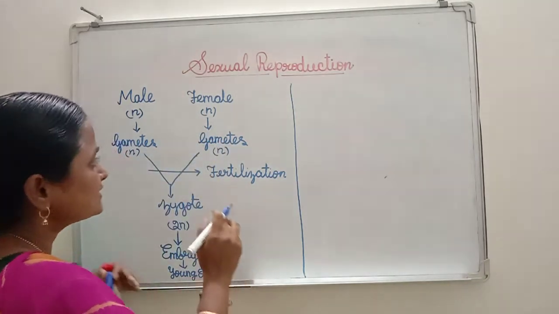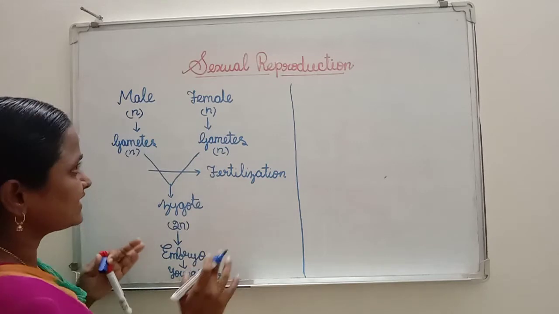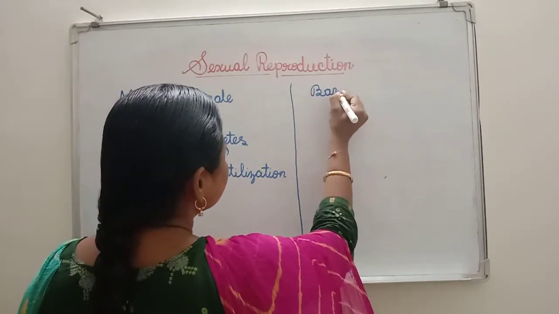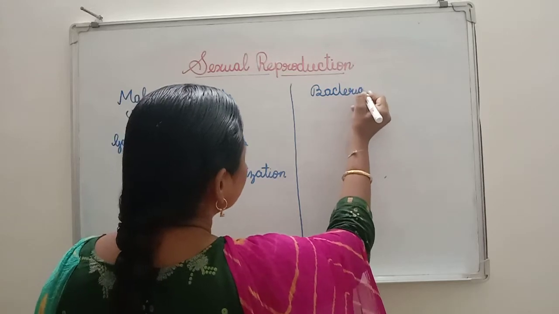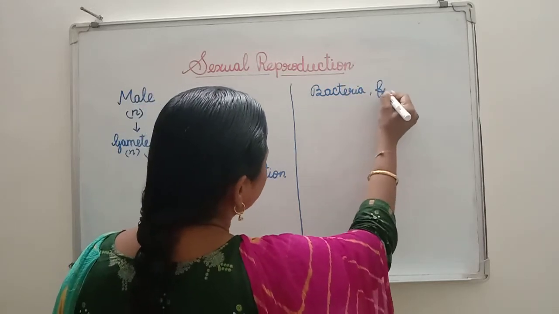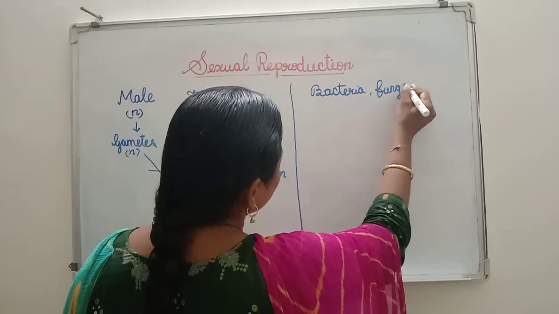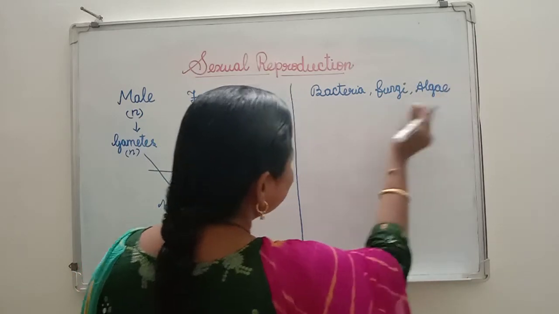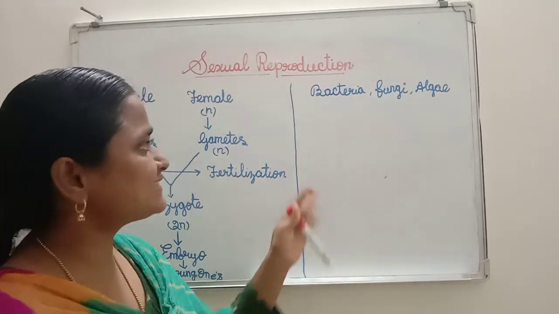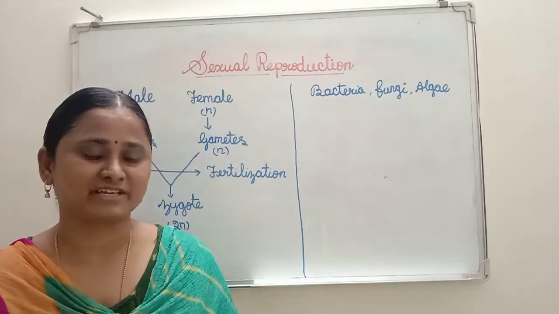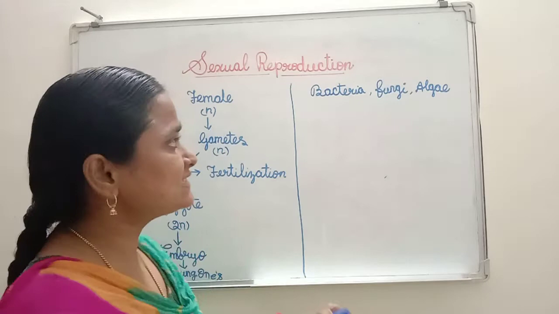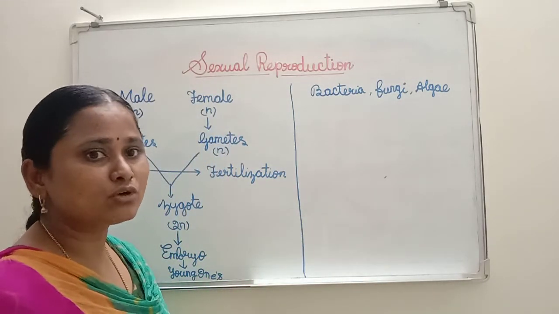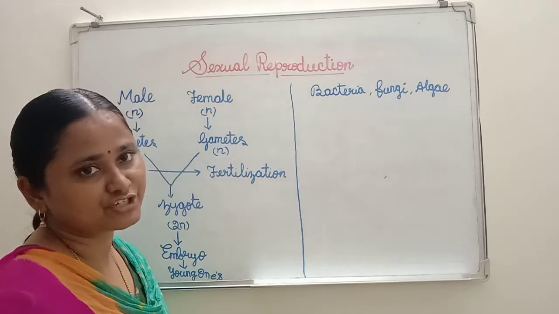In bacteria, fungi and algae, asexual reproduction takes place first. During adverse conditions, these organisms also undergo the sexual mode of reproduction.